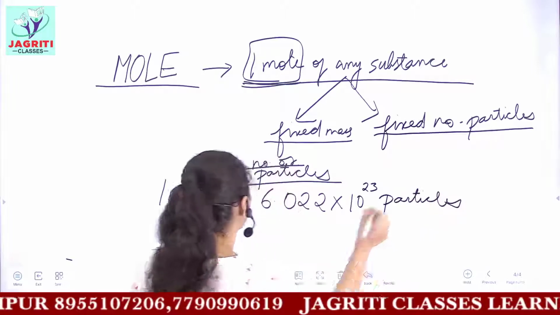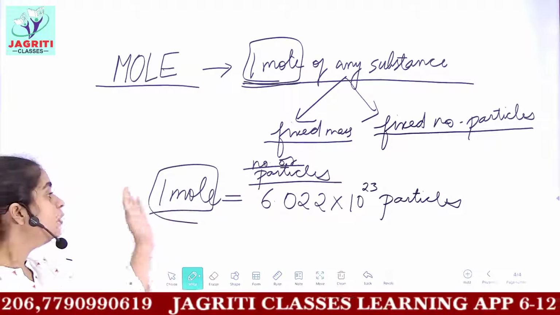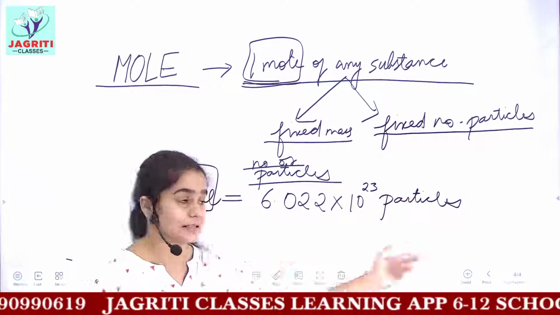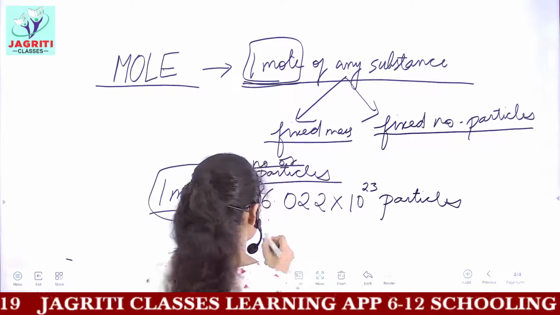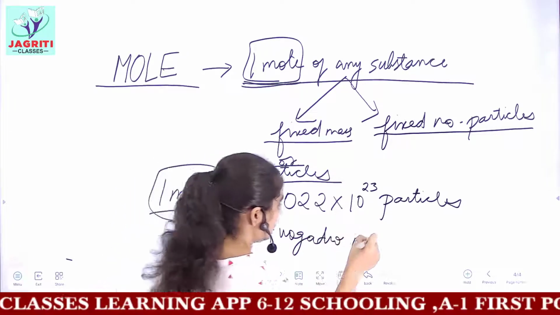So if you take 1 mole of any substance, how many particles would you get? You would get these particles, and this number is known as the Avogadro number. This is the Avogadro number.